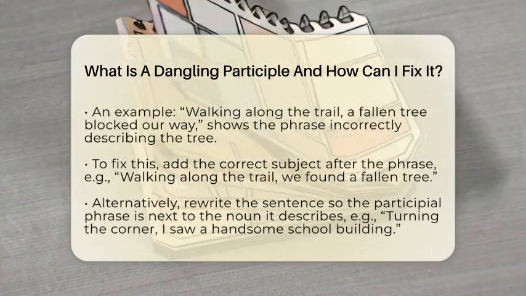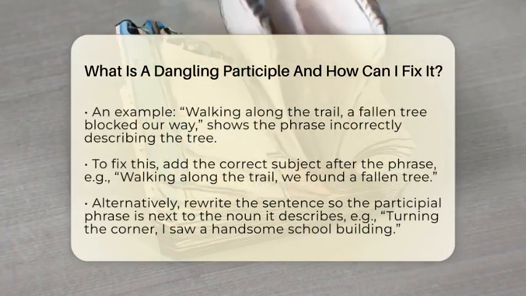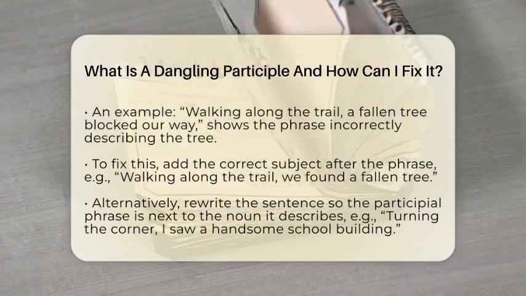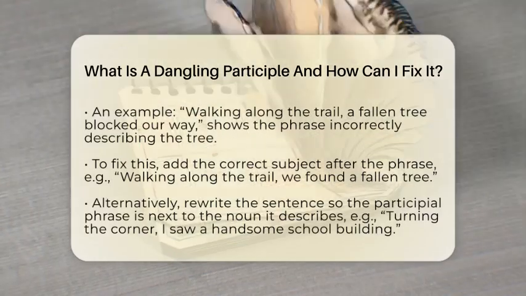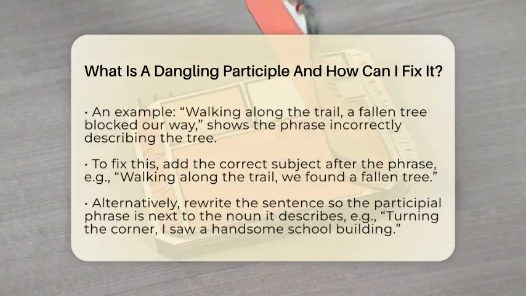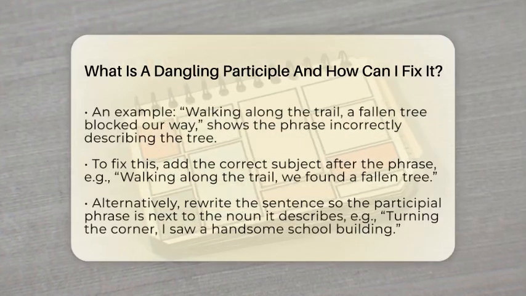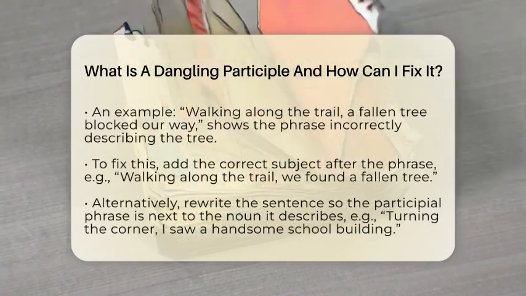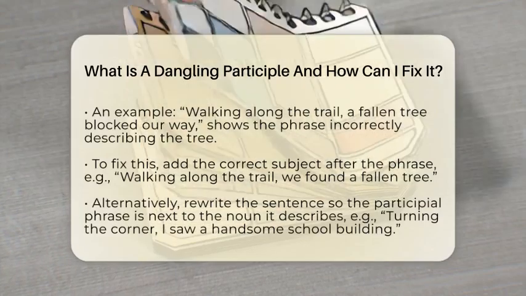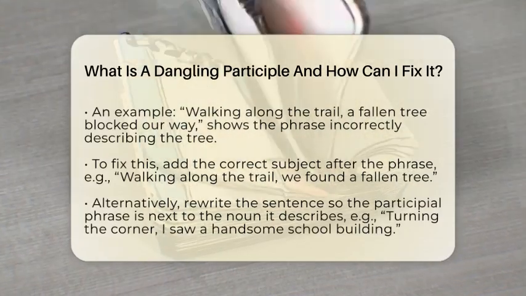Dangling participles usually happen at the start of sentences, especially as introductory phrases. The problem is that the phrase is not followed by the right noun. Instead, it's left without a clear subject to describe. This can lead to confusion or even humorous misunderstandings.